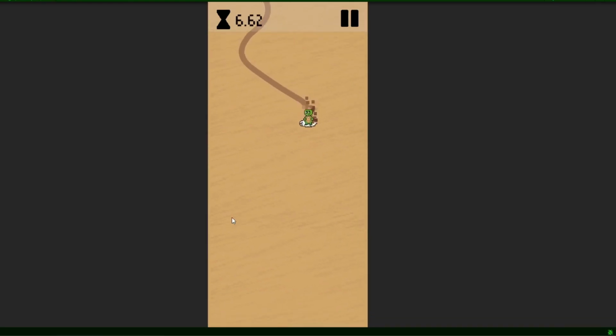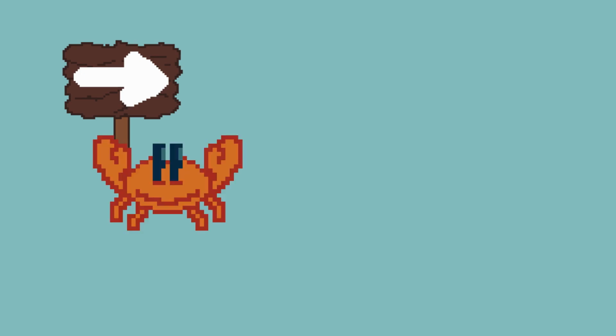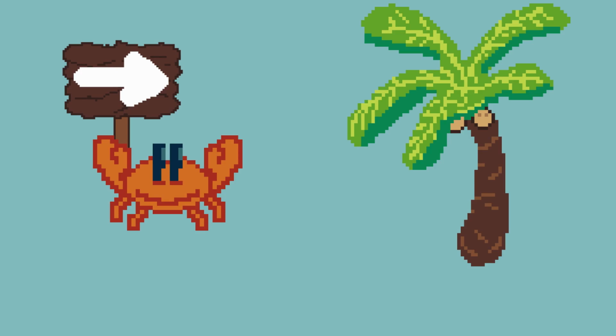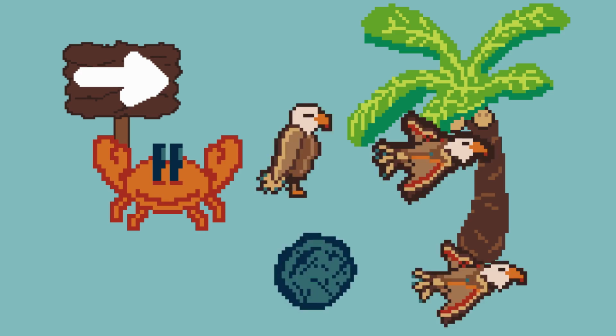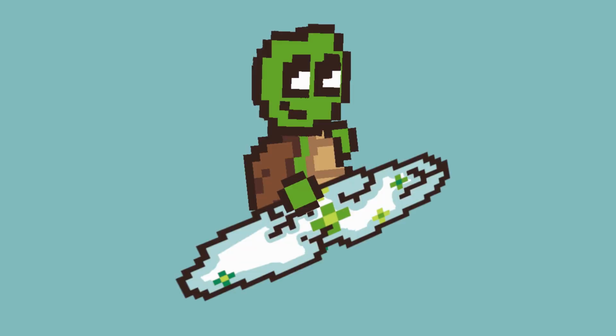Moving on with the game, I created some art assets to light up the scene. Some banners that indicate where the skier needs to go, crabs that move from side to side, palm trees, unpleasant rocks, evil eagles, and of course, the main player.